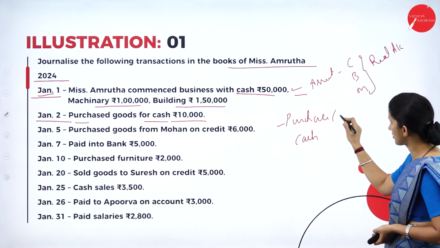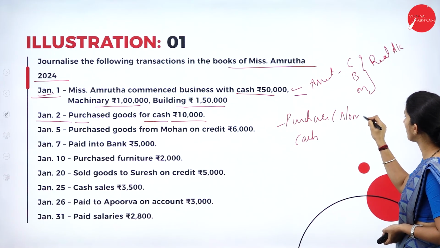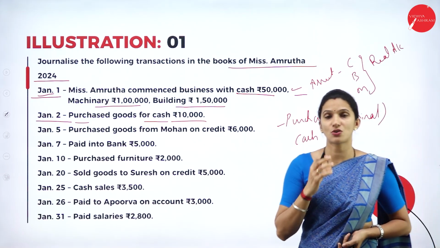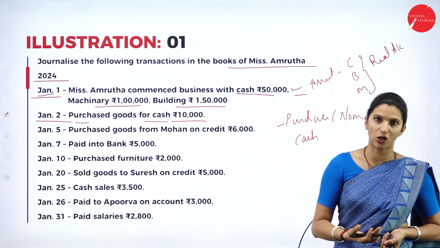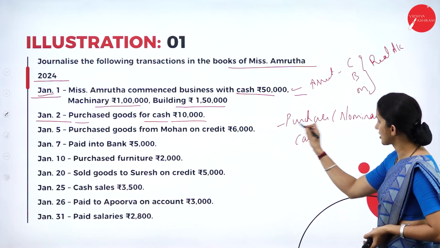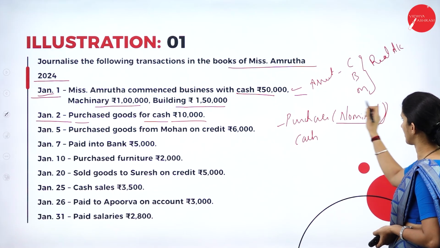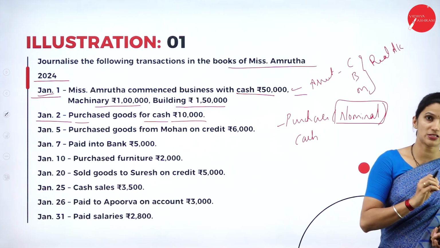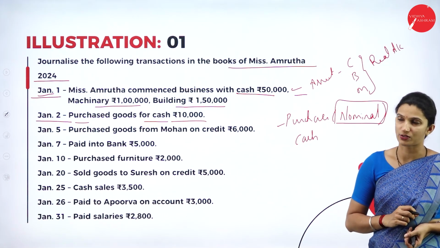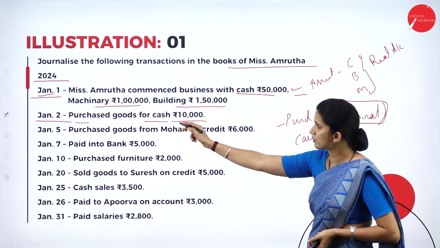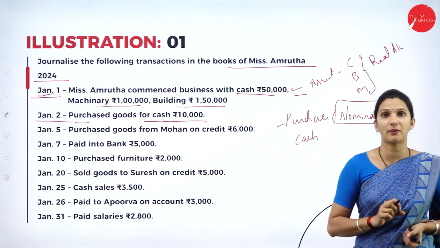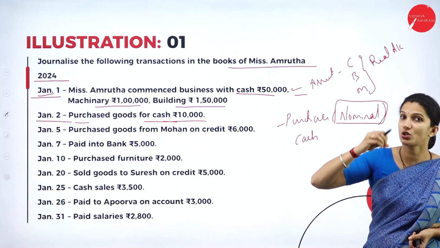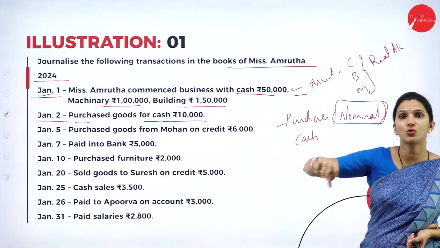So your purchase comes under the nominal account. What does it say? Debit all expenses and losses. So purchase account will be debited. The nominal account debit rule says all the debit is all the expenses and the losses. To purchase those goods, you are making the cash payment, so your cash is going out from the business.